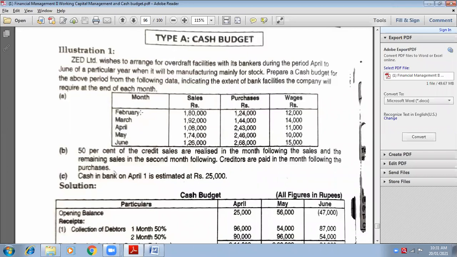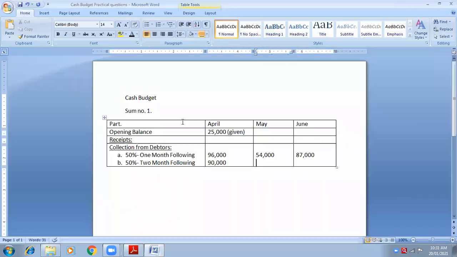Okay, for February it is April, for March it is May, and I'm standing on May only. Okay, now think about March. March ka sales 1,92,000. What is 1,92,000 ka 50 percentage? 96,000. Very good.